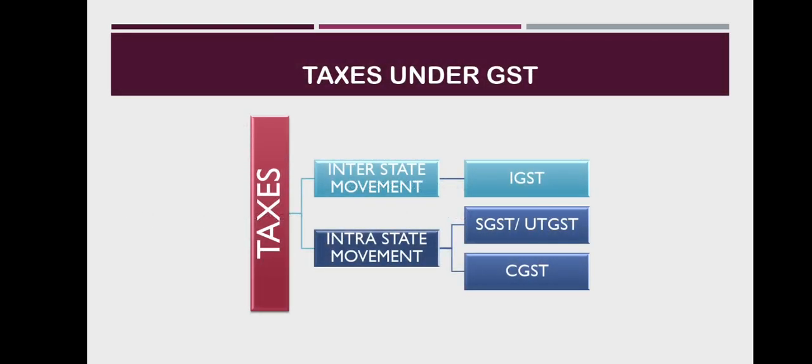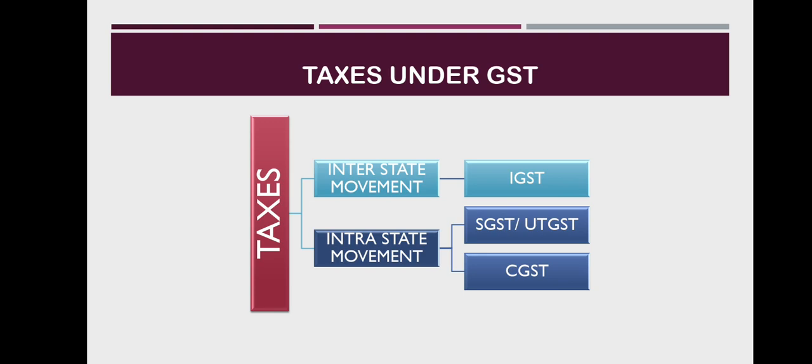Taxes under GST. So basically, in GST, the taxes are levied on two movements. One is interstate movement, that is, if the goods and services are being transferred between the states. If the goods and services are transferred within the state, then it is known as intrastate sale. Under interstate sale, IGST will be levied. If it is an intrastate sale, then SGST or UTGST and CGST will be levied. So now let us try to understand one by one what they are.